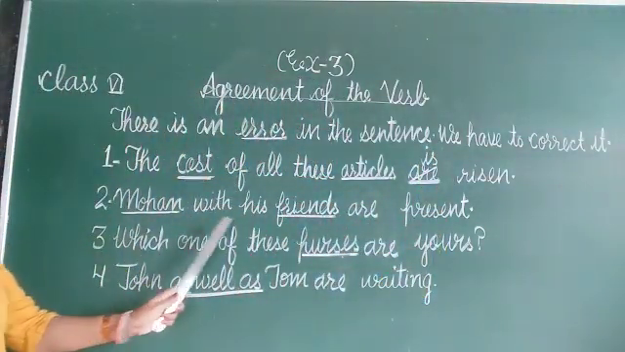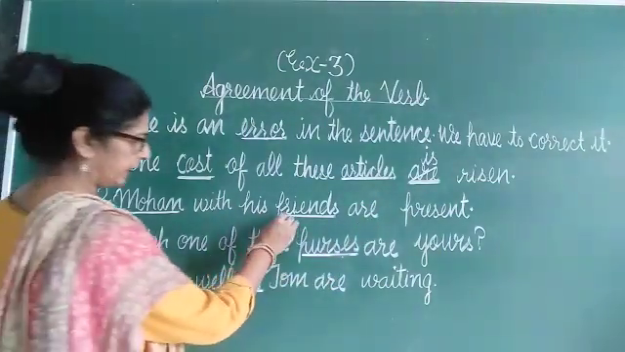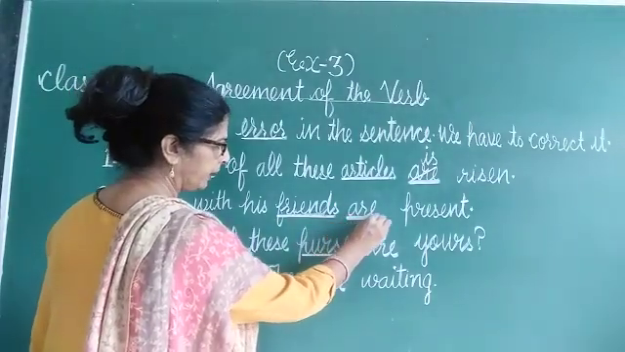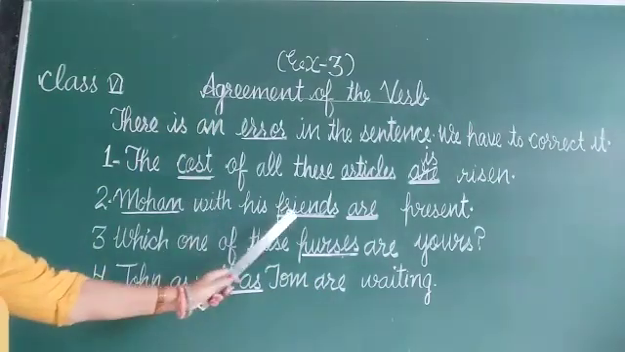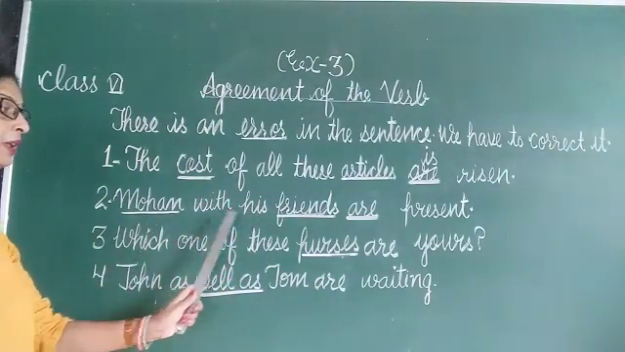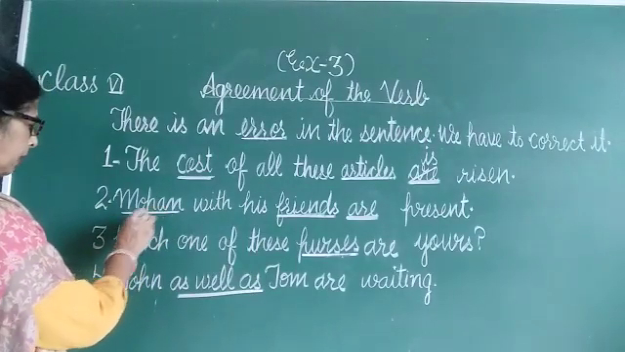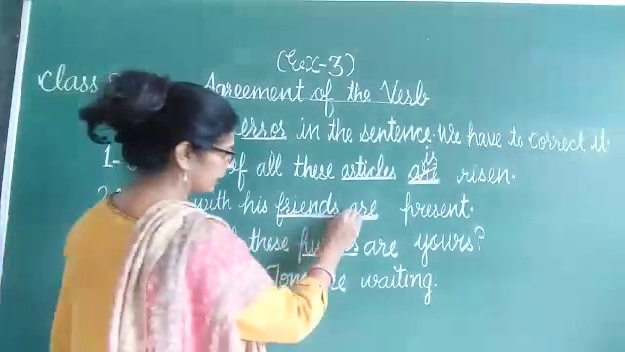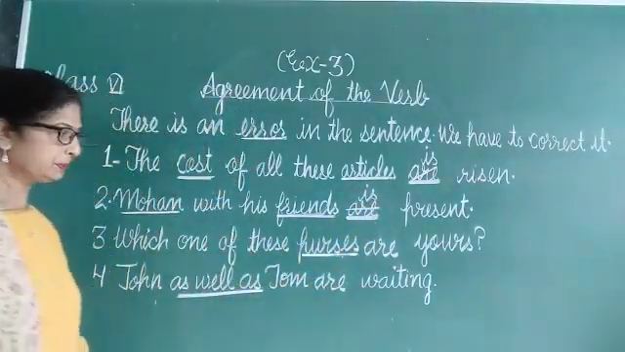Next, Mohan with his friends are present. Again in this sentence, according to the friends, the helping verb we are getting is "are", and that is wrong. Because two subjects are there in this sentence, Mohan with his friends. Then we have to add the helping verb according to the main subject, that is Mohan, and we will just write here "is" in place of "are".